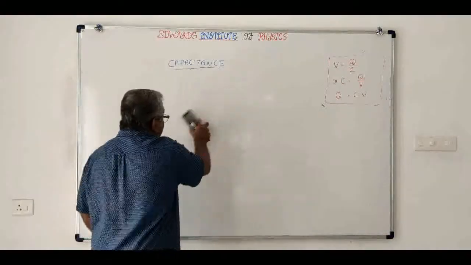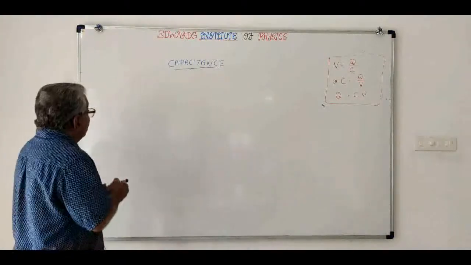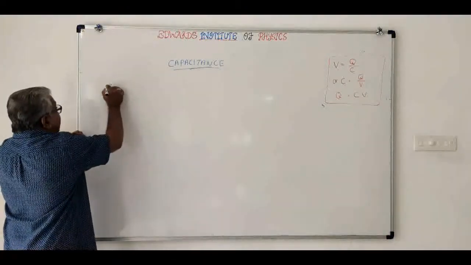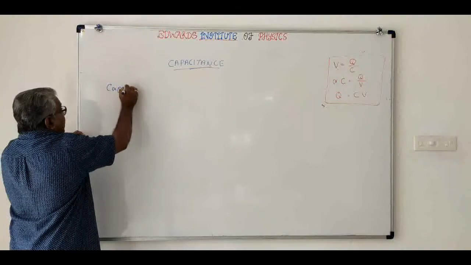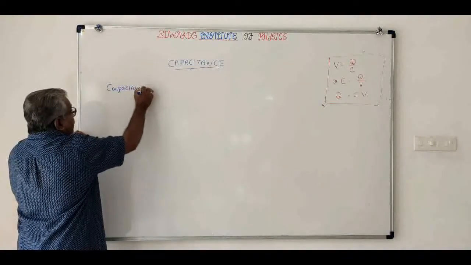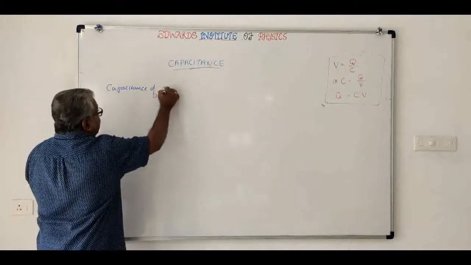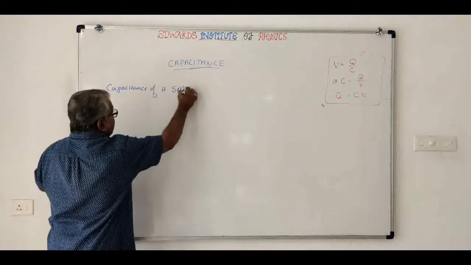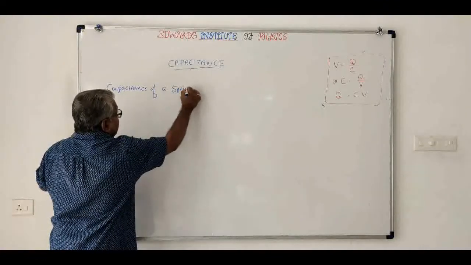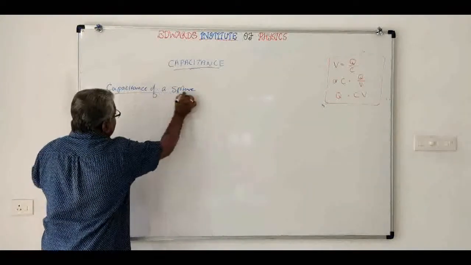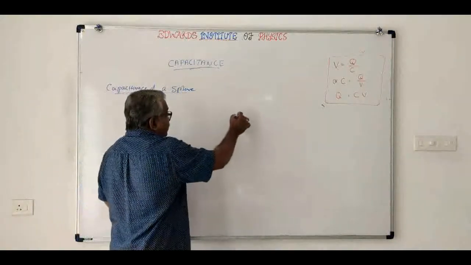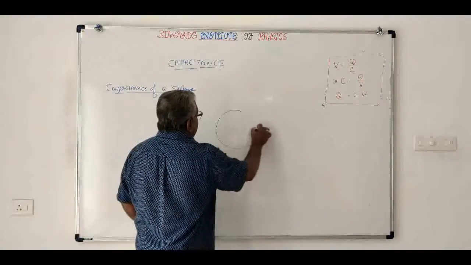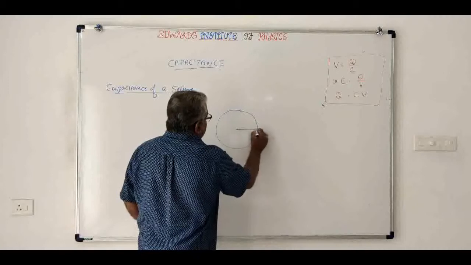Now let us find out the capacitance of a sphere. You imagine a sphere of radius r.